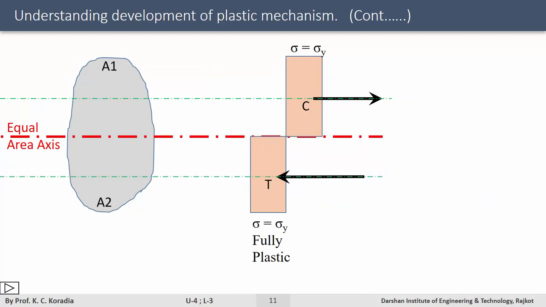Let G1 and G2 be the centroidal points for the areas A1 and A2, and let Y1 and Y2 be the distances of the centroids from the equal area axis. Here these geometrical parameters are used for calculation of plastic moment capacity and plastic sectional modulus. We will see this later in our lecture.